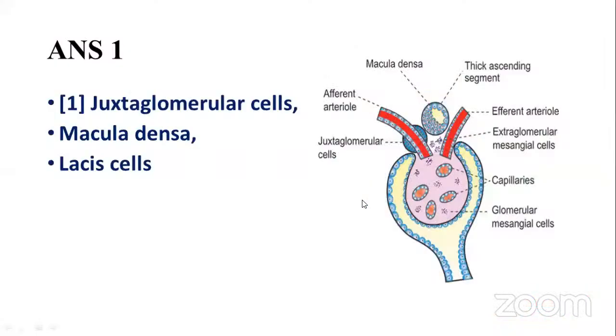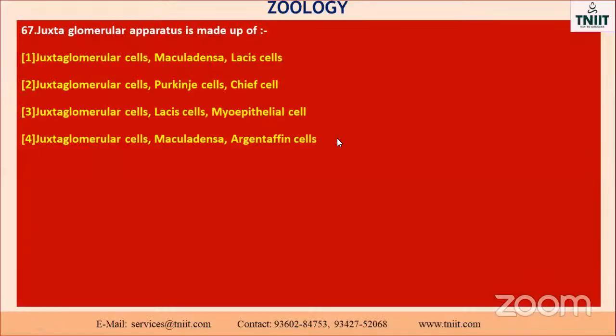Okay, so the option is, see that, juxtaglomerular cells, macula densa, and lacis cells. See that, macula densa, here the macula densa. Juxtaglomerular cell, this is called juxtaglomerular cells. Lacis cells, they didn't give lacis cells. Okay, so the first option is the correct one.